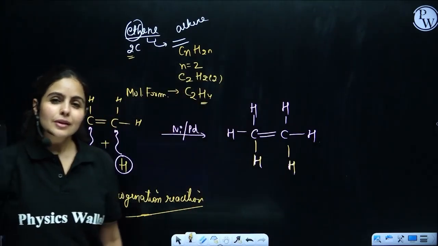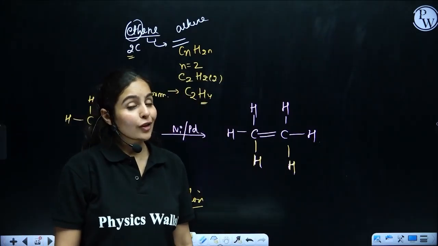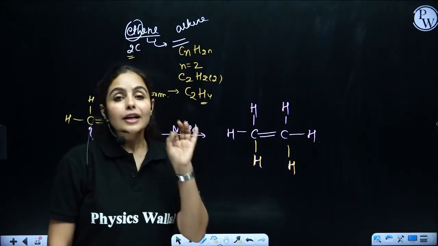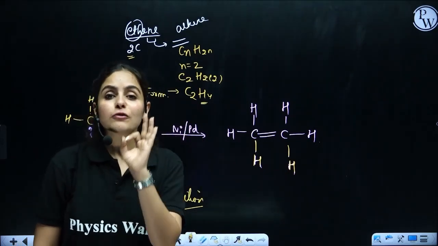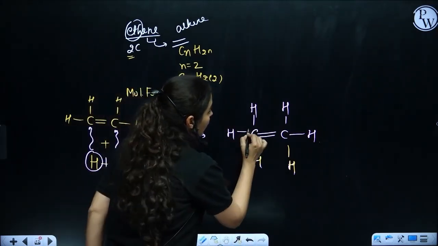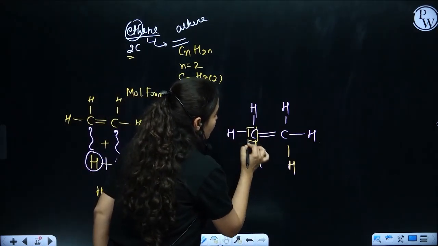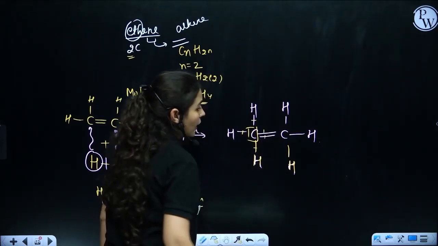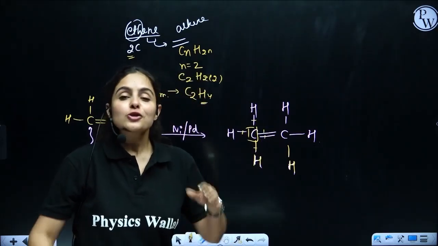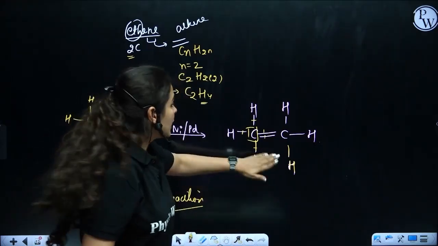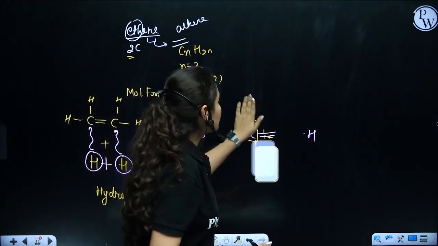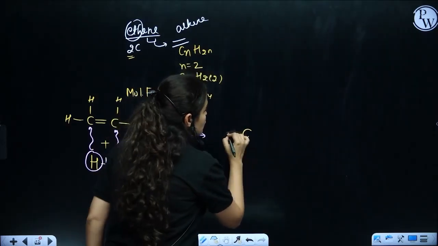But is this a correct structure? Think about it. Is this the correct structure? No, guys. I told you that carbon cannot have more than 4 bonds in any case. But if you look here, this carbon has 1, 2, 3, 4, 5, which is a blunder. So this is not correct. So to make it satisfied, let's remove this one bond. Let's remove this one bond. So what would be the structure? Final structure would be